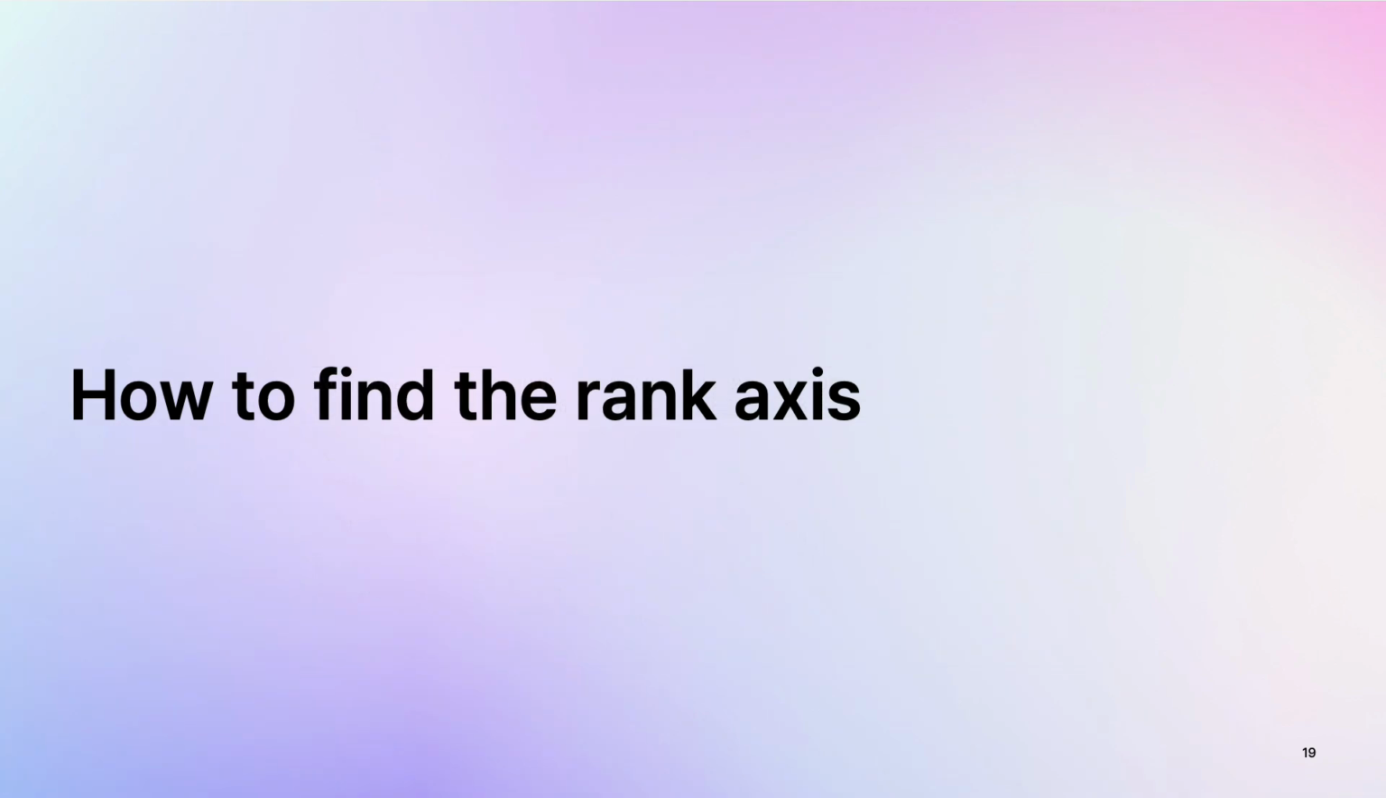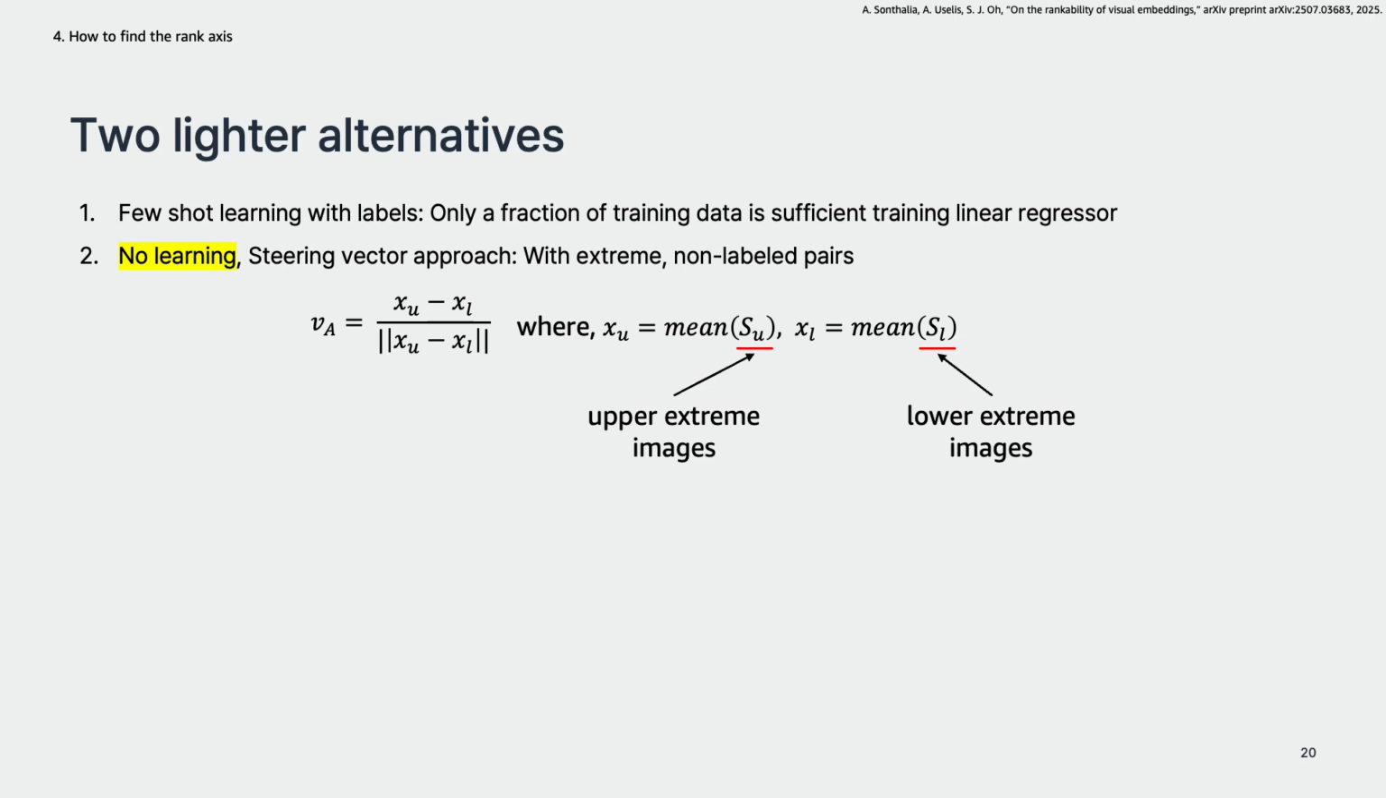So now we know visual embeddings are generally rankable, but the remaining question is how we can find the rank axis. In the previous experiment, they used a linear regressor with full training data, and from now on we will see how to simplify the process of finding the rank axis and the corresponding performance. The paper suggests 2 different lighter alternatives. The first alternative is called few-shot learning with labels, which means they use only a fraction of the training data and nothing else. Very simple. And the second one is more interesting.